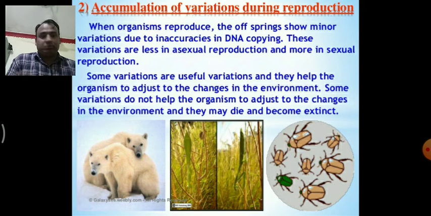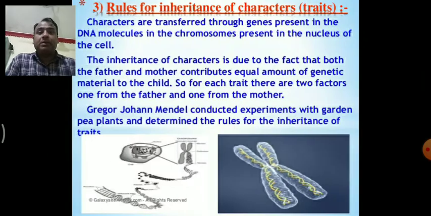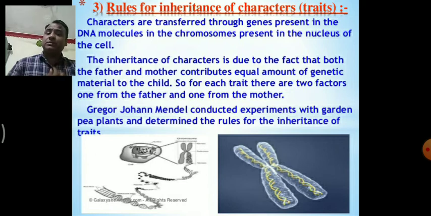So we can say that variation is sometimes useful, sometimes harmful. On the basis of this, we can say that these variations can also be a cause of extinction of a species and evolution of a new species. Then the rules for inheritance of characters. Characters are transferred through genes.